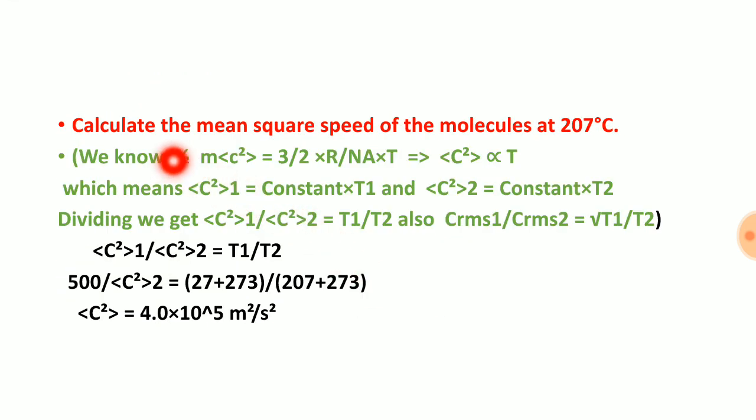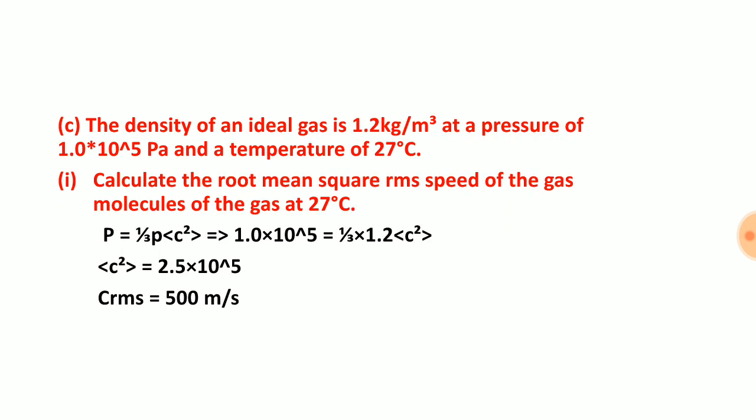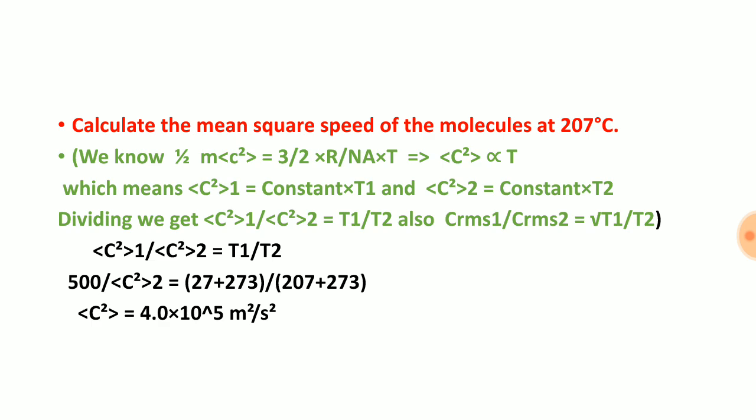Now let us see this. Calculate the mean square speed of molecules at 277 degrees centigrade. Here our speed at 27 degrees is 500 meter per second. Now the question is asking to find the speed at 207 degrees centigrade. Calculate the mean square velocity. It's not saying root mean square, it's saying mean square velocity.